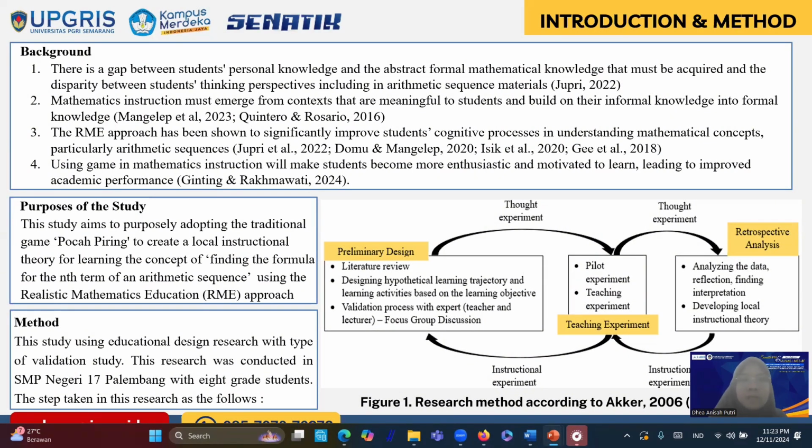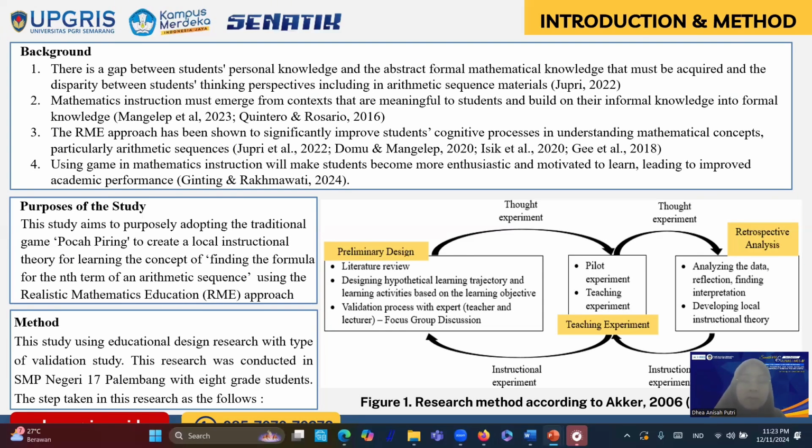For the background of this study, based on Jupri 2022, there is a gap between students' personal knowledge and the abstract formal mathematical knowledge that must be acquired, and the disparity between students' thinking perspectives, including in arithmetic sequence materials. And the second one, based on Mangalep et al. 2023 and Quintero and Rosario 2016, mathematics instruction must emerge from contexts that are meaningful to students and build on their informal knowledge into formal knowledge.